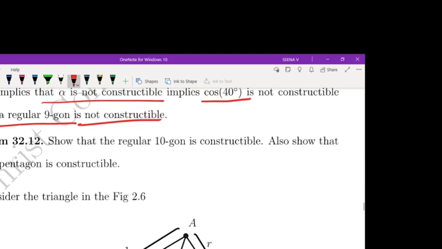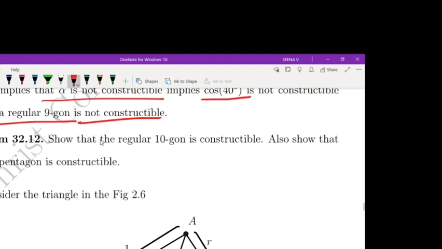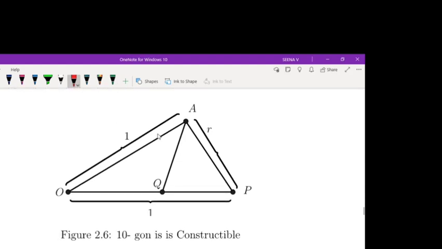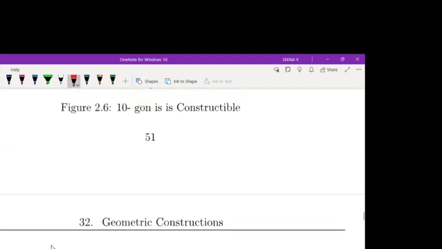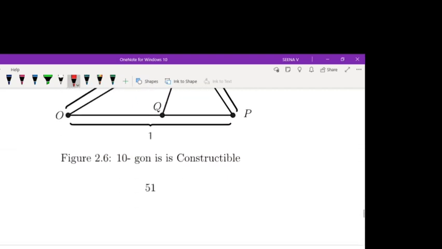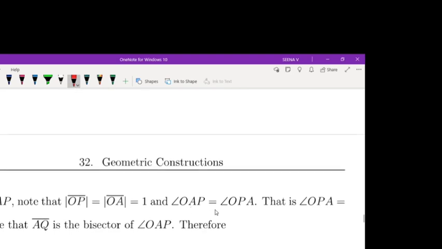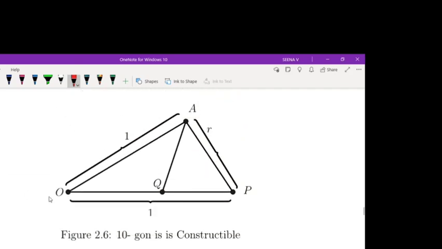Okay, now moving to the next. Show that a regular 10-gon is constructible. Also show that a regular pentagon is constructible. So in this case we are considering this triangle. OP is of length 1 and OA is of length 1, and AP equals r. So in triangle OAP, OP equals OA equals 1, and angle OPA equals 72 degrees.